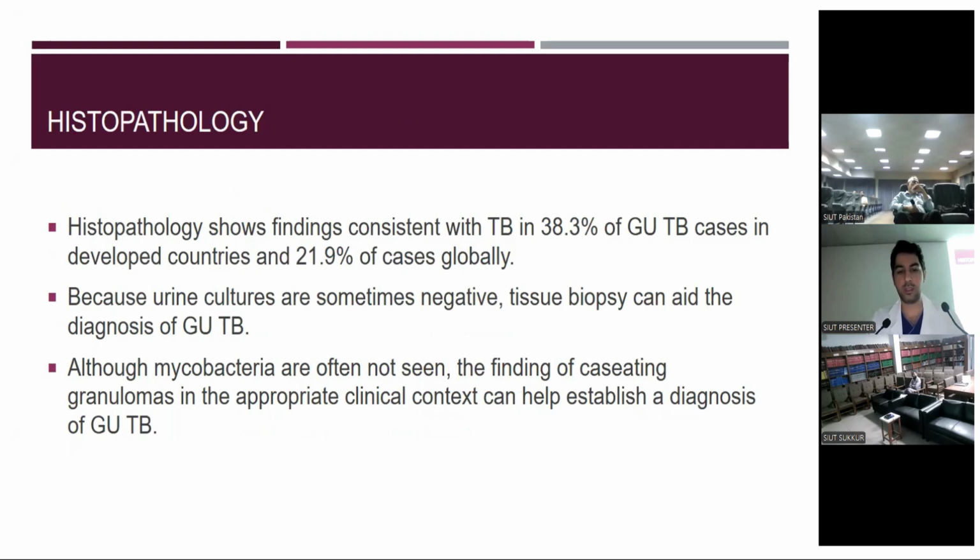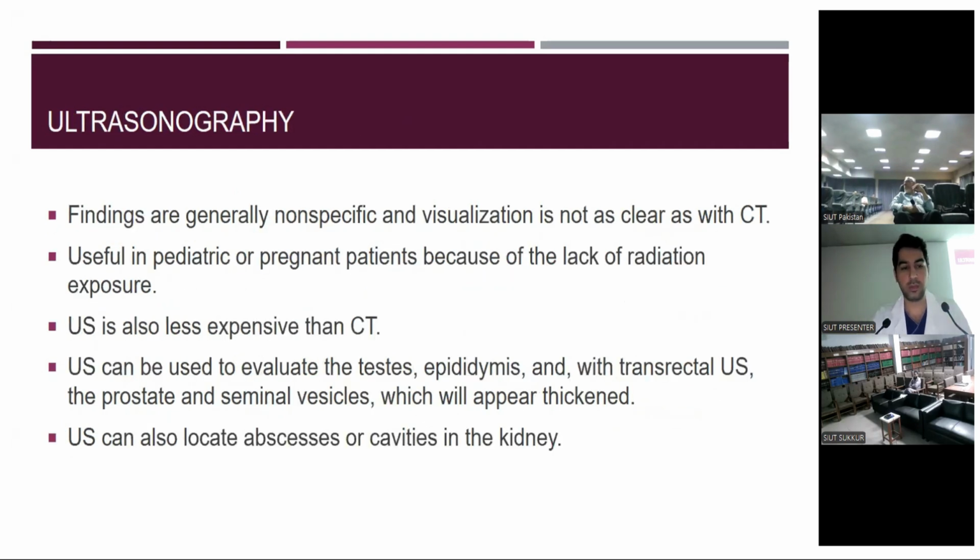Histopathology shows findings consistent with TB in 38.3% of GUTB cases in developed countries and 21% of cases globally. Because urine cultures are sometimes negative, tissue biopsy can aid the diagnosis of tuberculosis. Although mycobacteria are often not seen, the finding of caseating granulomas in the appropriate clinical context can help establish a diagnosis of GU tuberculosis. Ultrasonography.